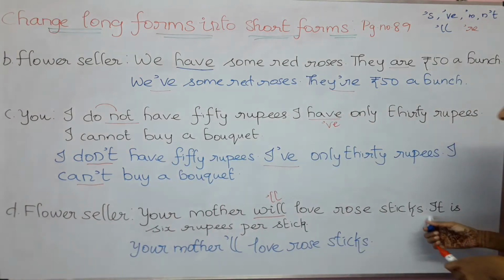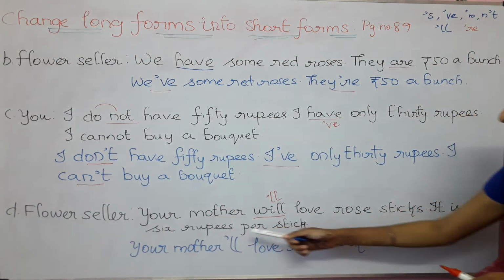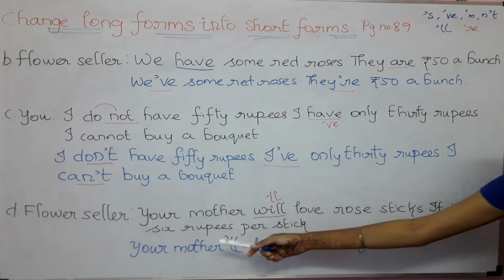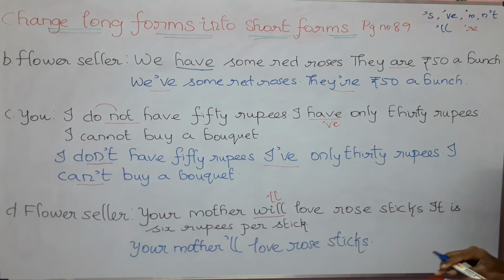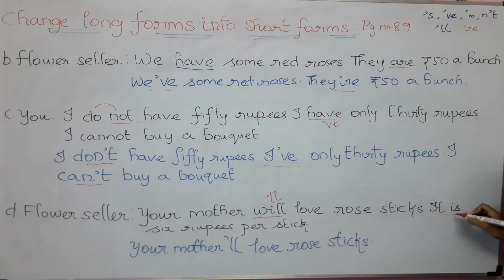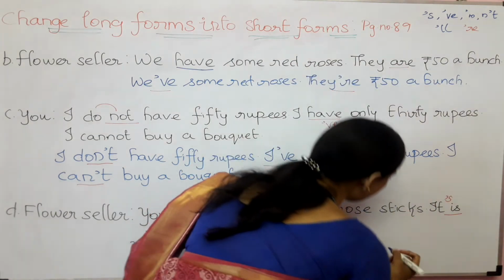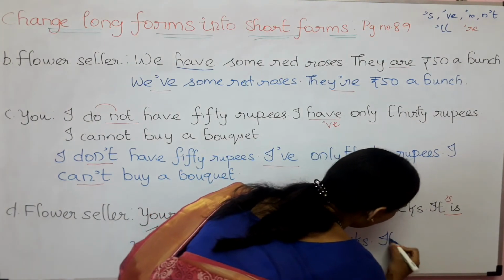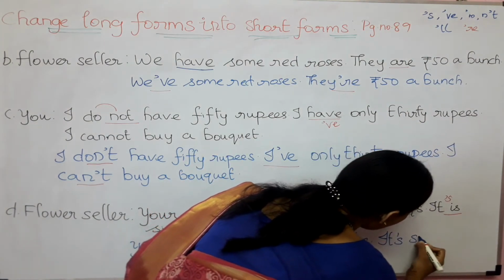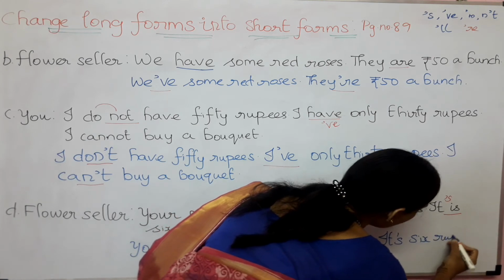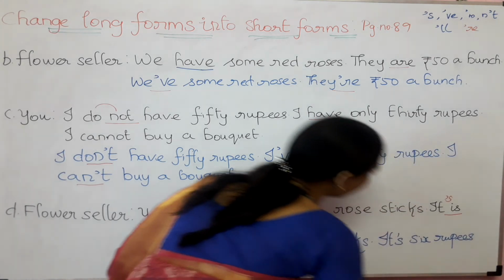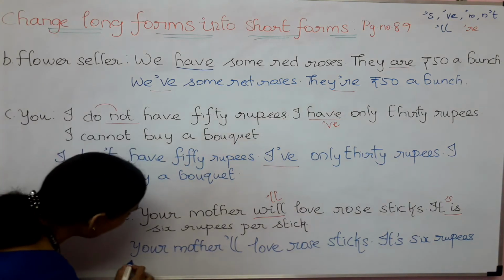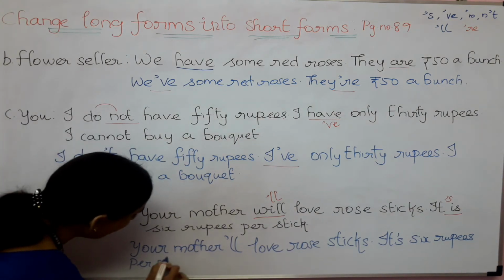Next sentence, it is 6 rupees per stick. Here we can shorten this is. How? By removing this I, I need to put apostrophe. Yes, now it will become like it's. It's 6 rupees per stick.